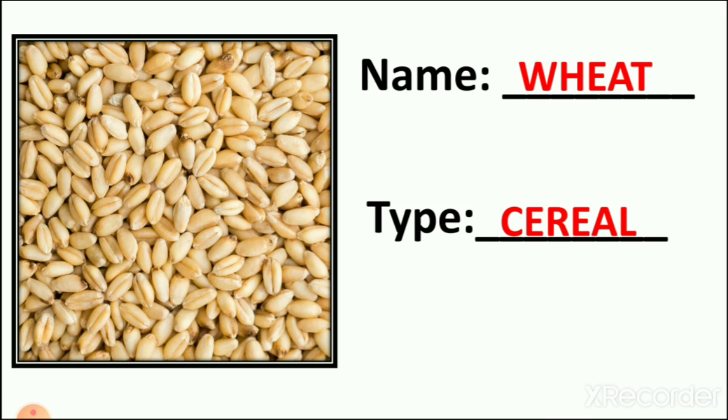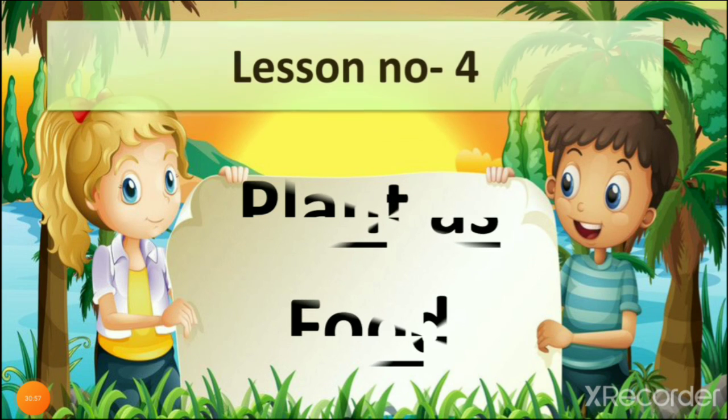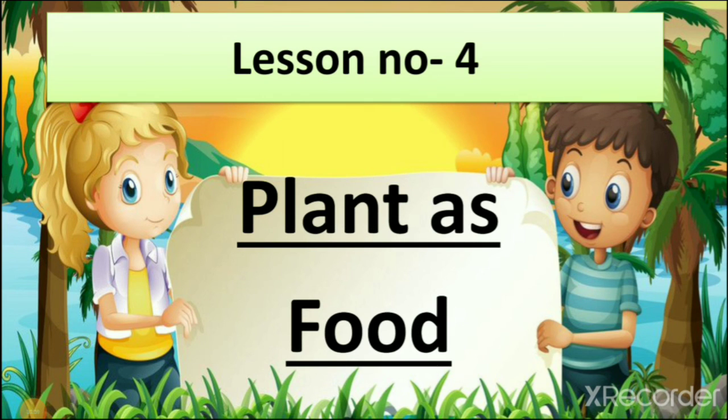So now you can understand that every plant gives us different things and we give them names and divide them into different types. So from this activity, I hope you understand how we know the fruits, vegetables and cereals from different names. I hope you all understand. So take care and stay healthy.